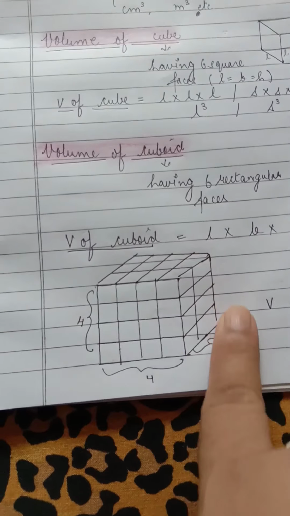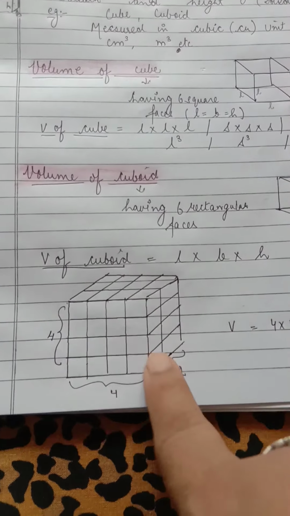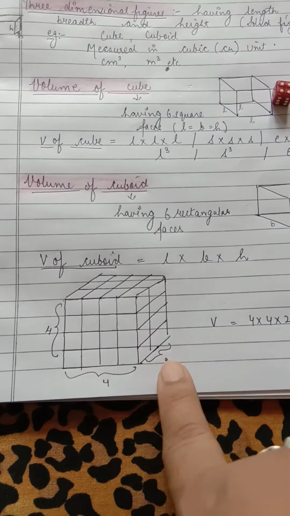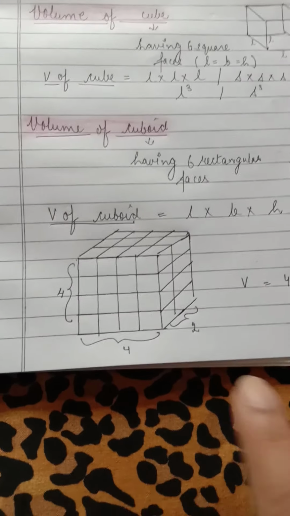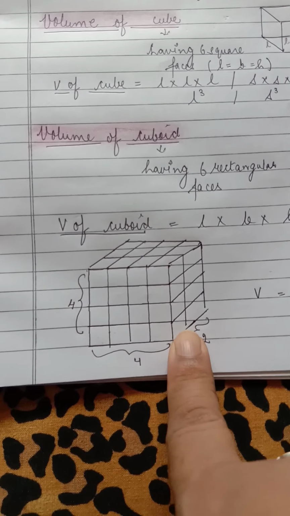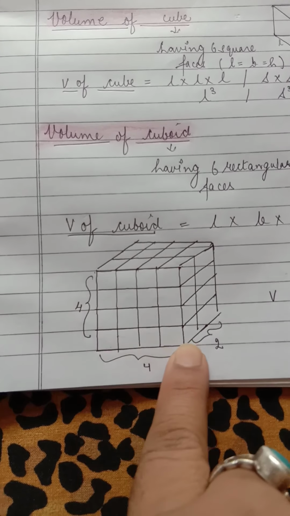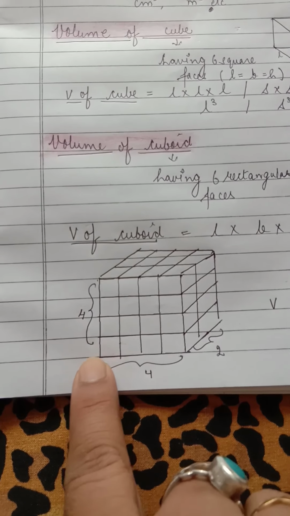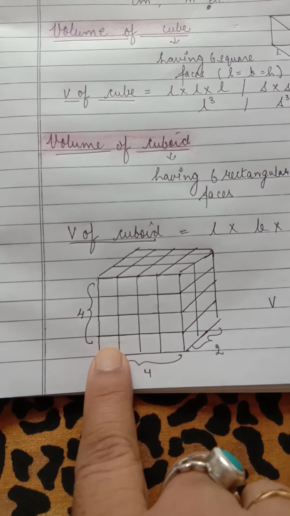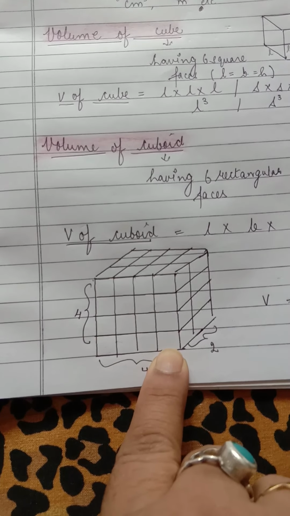Now suppose we have a figure like this which is made up of boxes, and we have to find the volume of this box and the dimensions are not given. So the best way to find out the volume of a figure which is made up of square boxes and we do not have the dimensions, first you count the boxes horizontally. So count the full boxes, 1 2 3 4. So front 4 boxes are there horizontally.